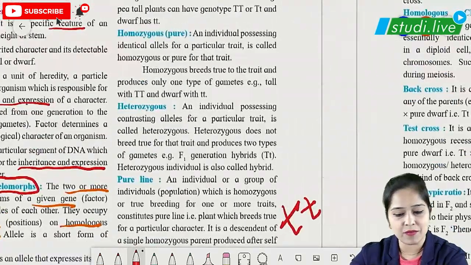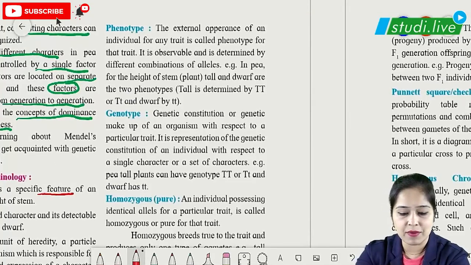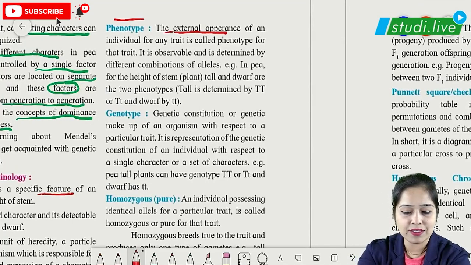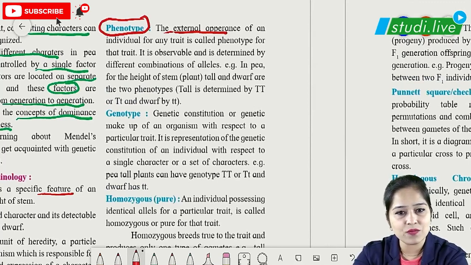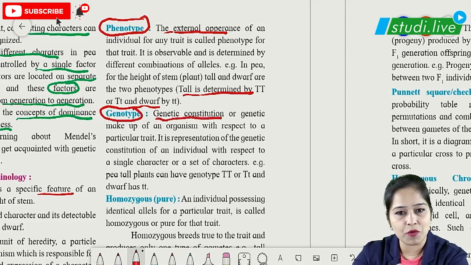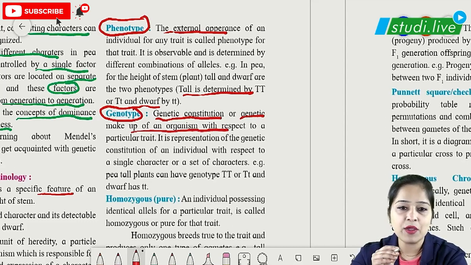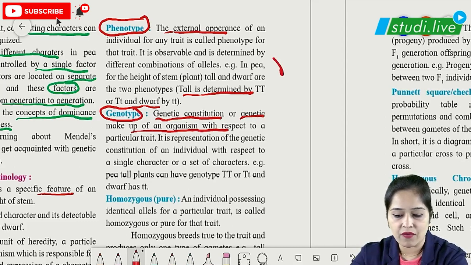Let's move on to the next terminology, which is phenotype. Phenotype is nothing but the external appearance, what you can see with your eyes. It is the external appearance of the individual, whether the plant is tall or dwarf. But genotype is the genetic constitution, the genetic makeup of an organism with respect to a particular trait or character.